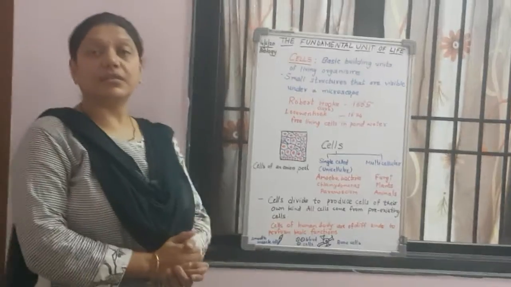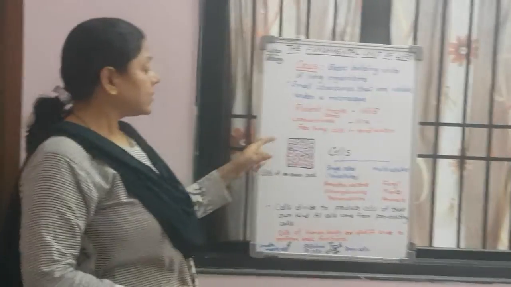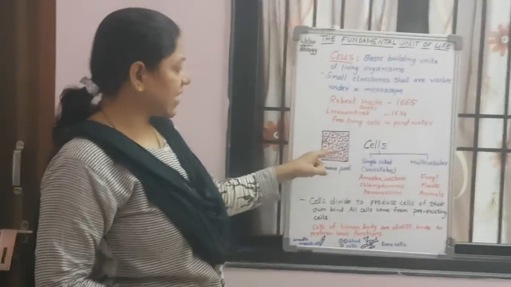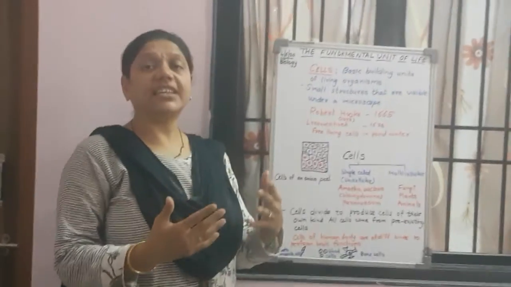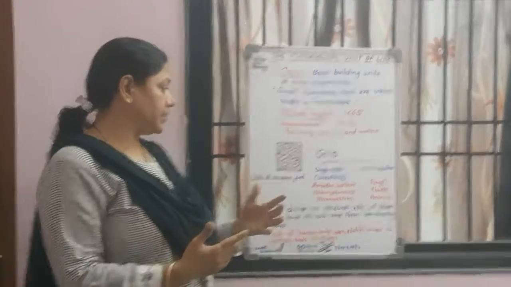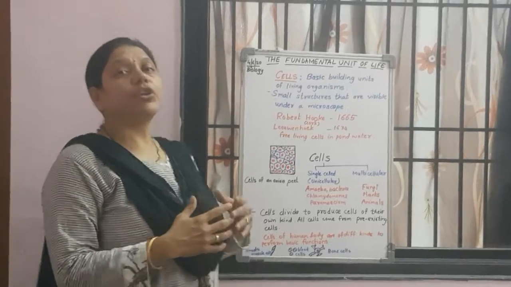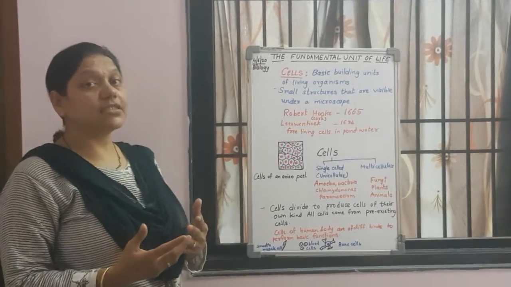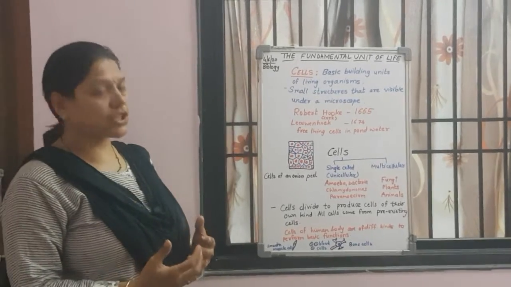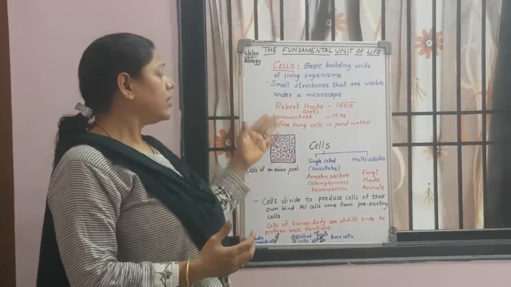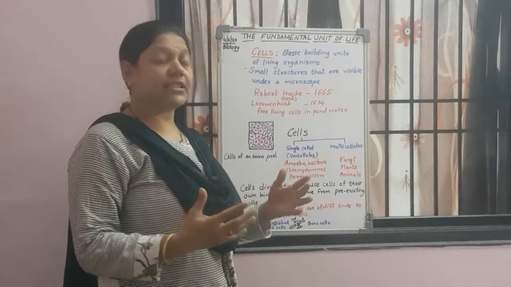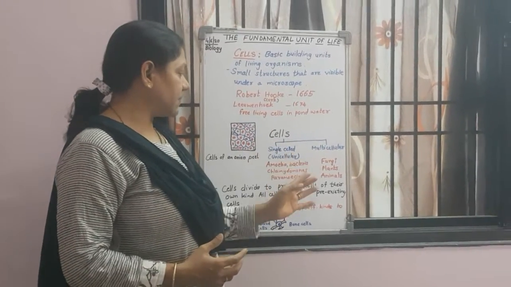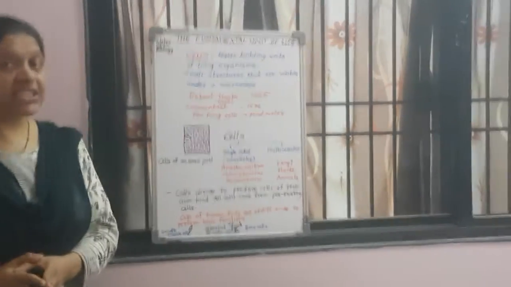Now, when you see the structure of cells here, the cells are very well organized, and you will find that they are of the same kind. Now, it's not so with all the organisms. There are some organisms which have cells of different kinds and different structures. On the basis of that, we can classify the cells into two types. Cells can be unicellular.